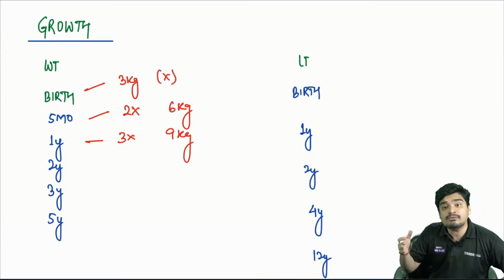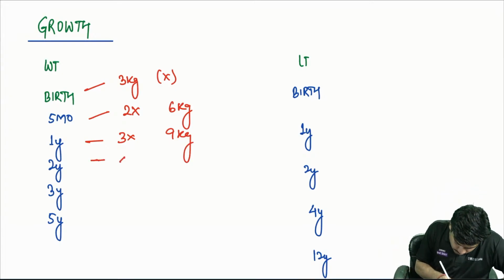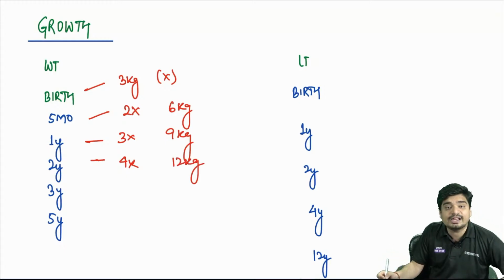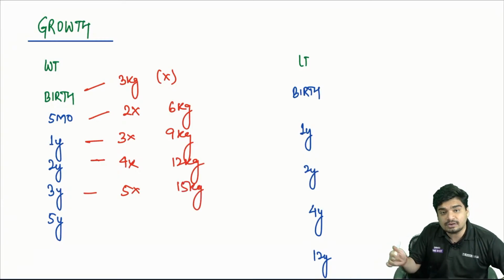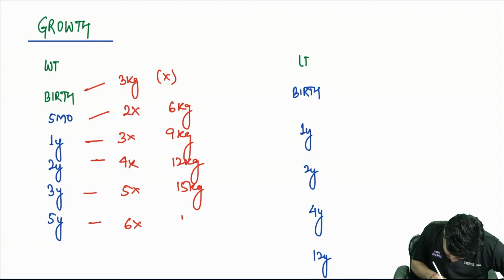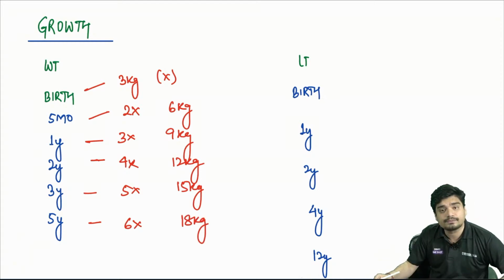At 2 years, it will become 4x, that is, the weight of the baby will become 12 kgs. At 3 years, it will become 5x, that is, the weight of the baby will become 15 kgs. And at 5 years, it will become 6x, that is, the weight of the baby will become 18 kg.